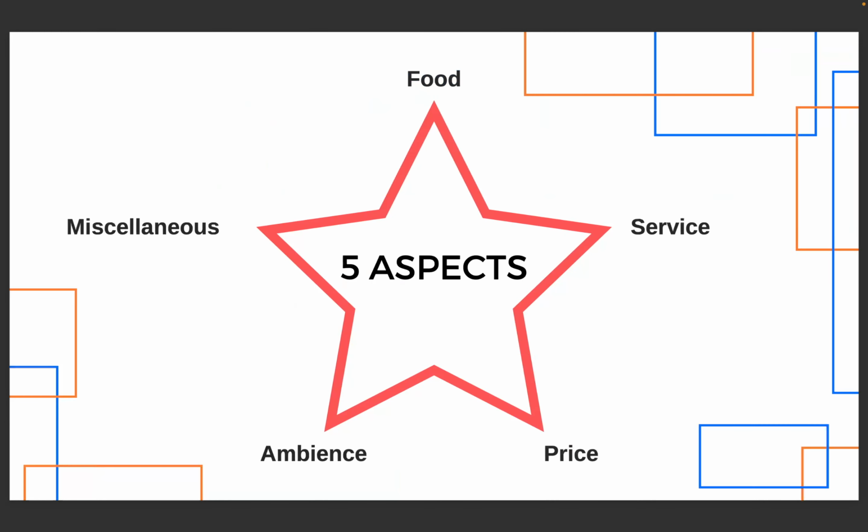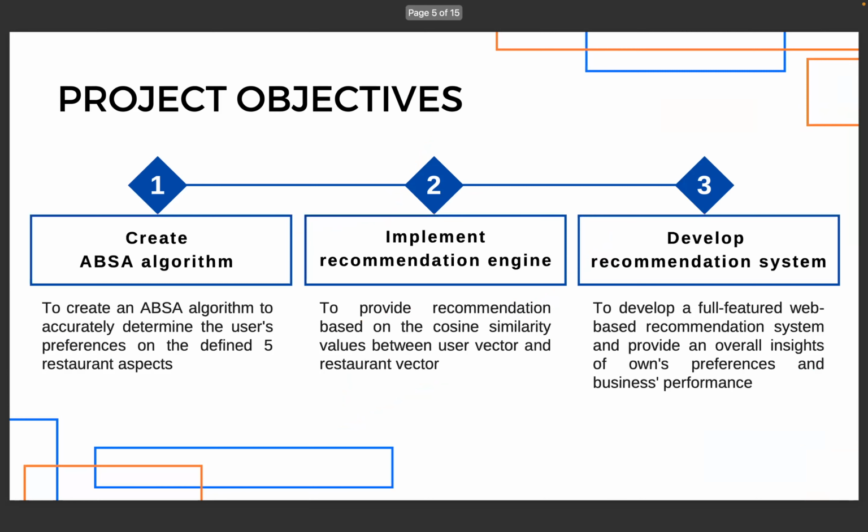The 5 common aspects are food, which focuses on the food and drink quality. Secondly, service, which focuses on the service quality by the working staff. Thirdly, the price, which clearly means the price of the food sold. Ambience, the environment in the restaurant. And lastly, miscellaneous, which is any other factor other than all the previously mentioned 4 factors.